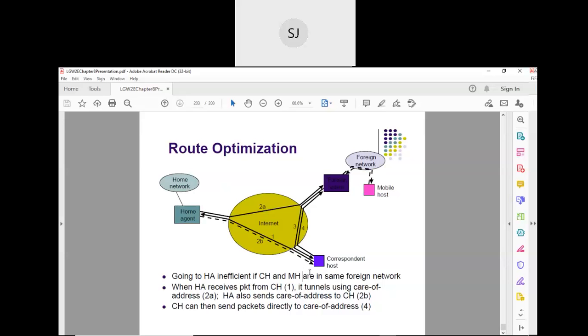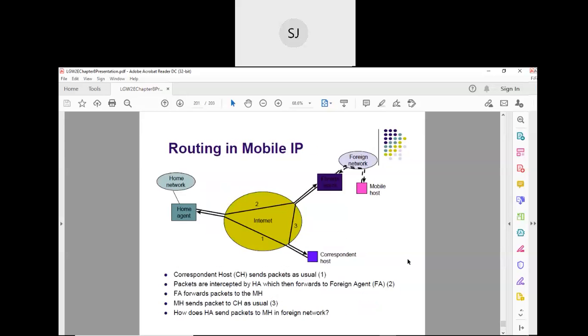I don't know whether you have followed it or not. Now this correspondent host wants to communicate with the mobile host, so the packet contains the IP address of this mobile host. Now this home agent will encapsulate that packet, putting its own IP address. That is the outer IP header, and it goes to the foreign agent. There it is unwrapped, and this foreign agent gives the unwrapped inside packet to this mobile host. So this mobile host will come to know who wants to communicate with it. Then it directly communicates with this correspondent host.